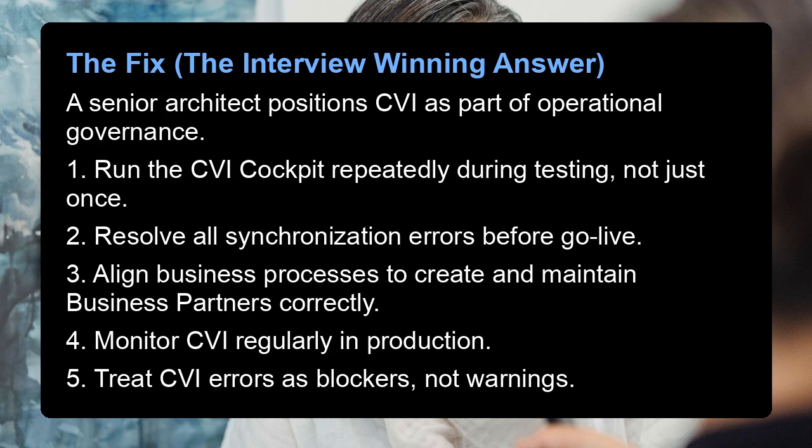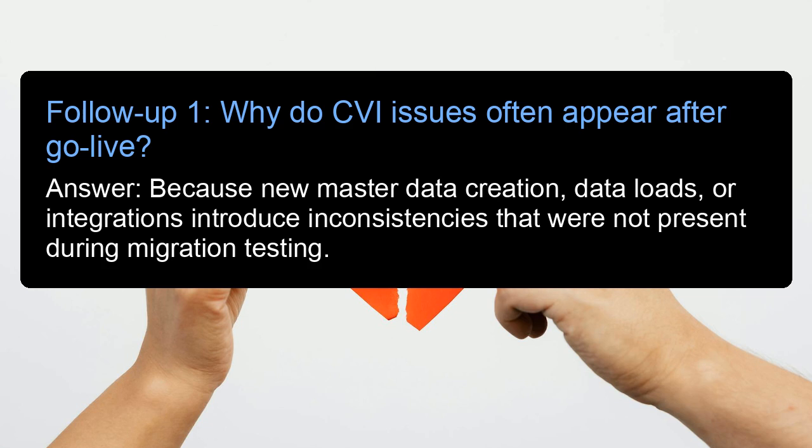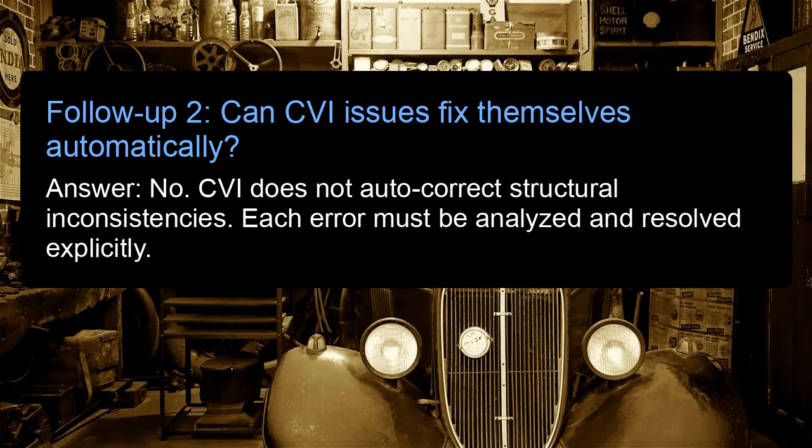1. Run the CVI cockpit repeatedly during testing, not just once. 2. Resolve all synchronization errors before go live. 3. Align business processes to create and maintain business partners correctly. 4. Monitor CVI regularly in production. 5. Treat CVI errors as blockers, not warnings. Follow-up 1. Why do CVI issues often appear after go-live? Answer: because new master data creation, data loads, or integrations introduce inconsistencies that were not present during migration testing. Follow-up 2. Can CVI issues fix themselves automatically? Answer: no.